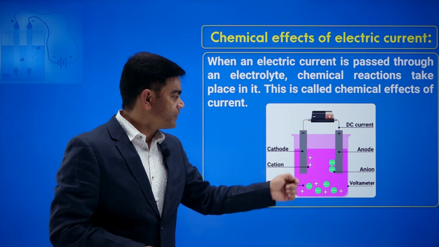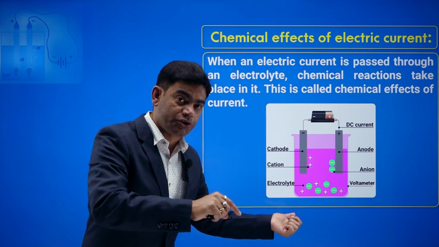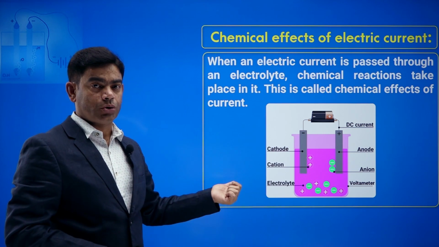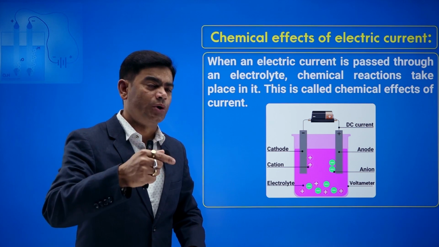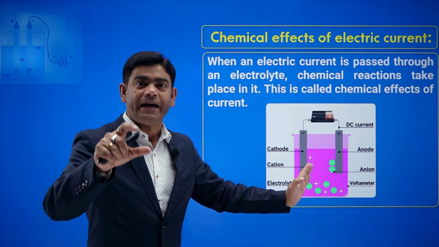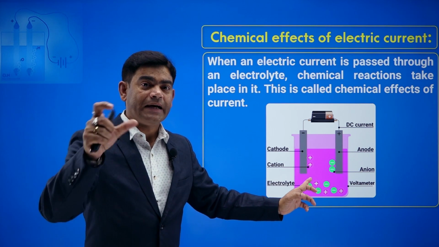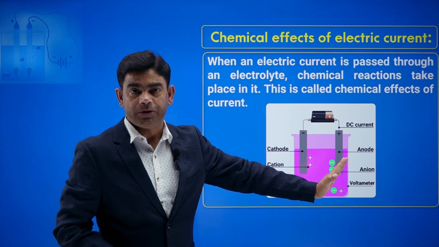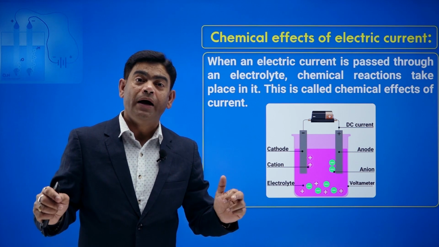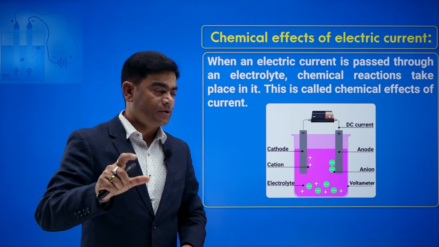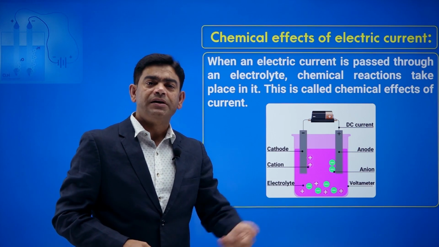So I can say that the positively charged particles, or the cations, in the electrolytic solution are attracted towards the cathode. Whereas the negatively charged particles, which are called anions, move to the anode. So this way the particles move in opposite directions. Why? Because opposite charges attract. So the cathode attracts cations, and the anode attracts anions.